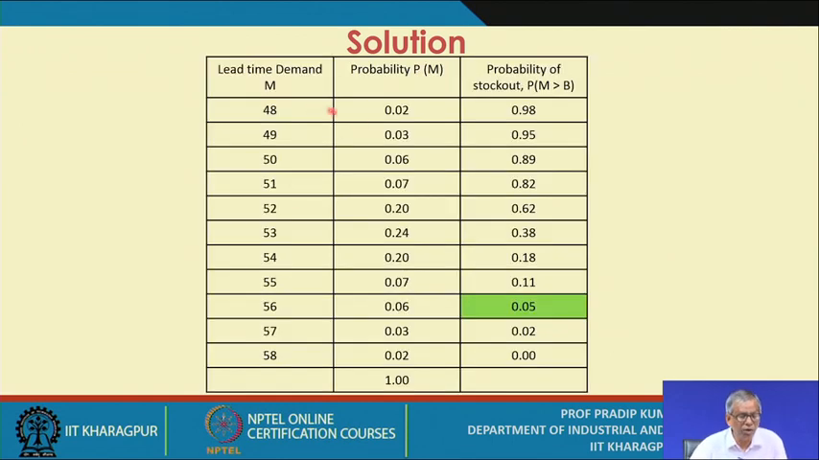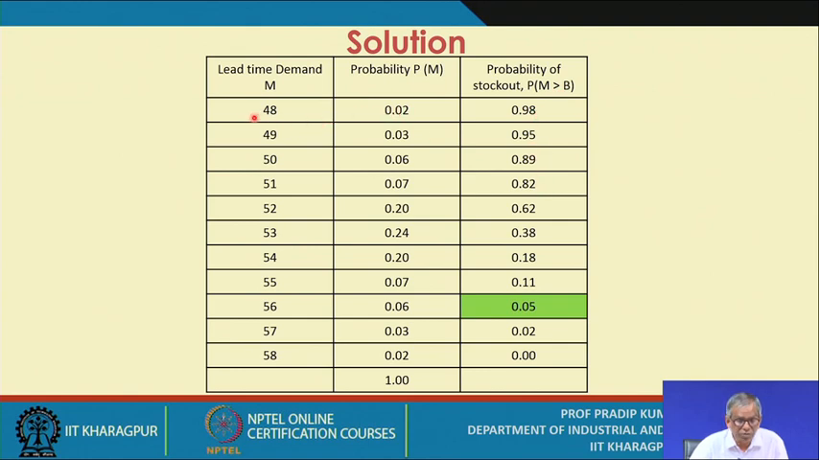So this is the table we have. That means the lead time demand M. So these are the possible lead time demands we have. Corresponding probabilities are given. So when you add all these probabilities, this is 1. You add one more column, that is the probability of stock out, the probability that M is greater than B. So these are the values.